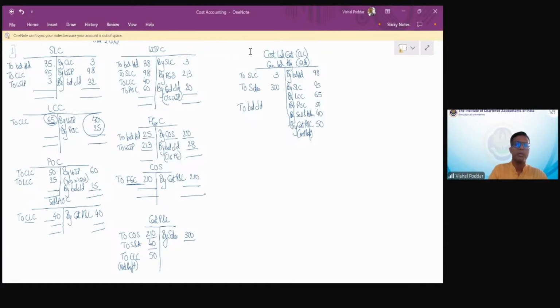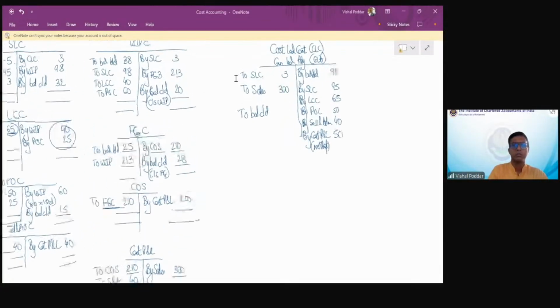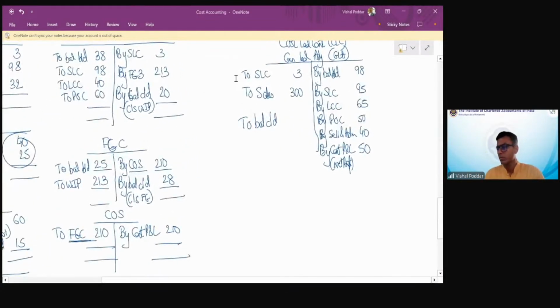Tambeshwar is saying WIP is 213 more on the debit side. Check, Buddha. How is it 213 more? Please tell me the closing balance of CLC. Okay, Pranav is saying 95 is the balance. 95.